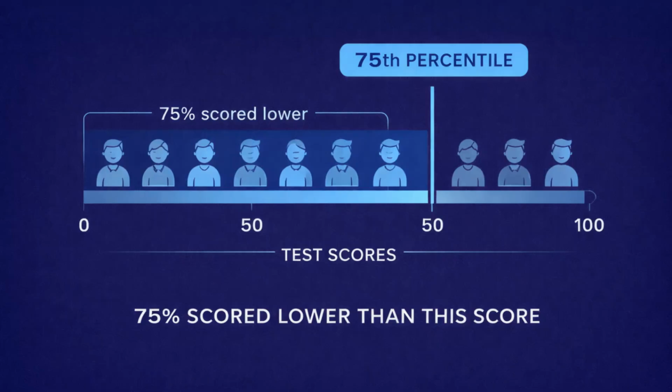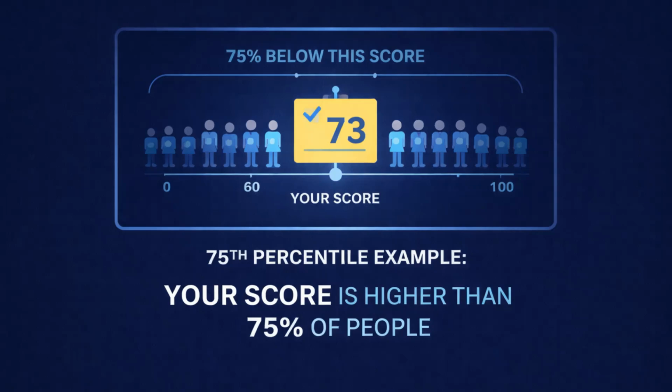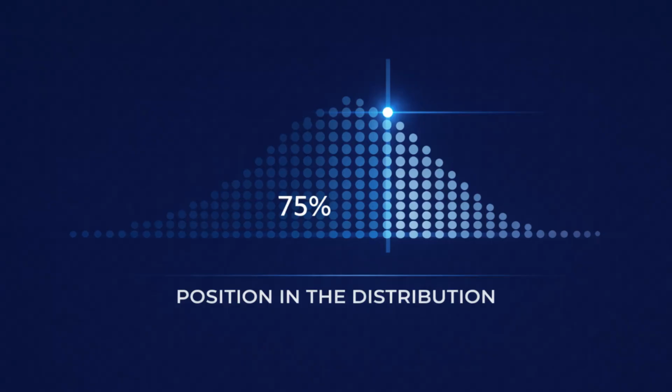This is where percentiles and quartiles come in. A percentile tells you what percentage of values fall below a certain point. Quartiles divide the data into 4 equal parts. These measures help describe position within a dataset rather than a single typical value. For example, being at the 75th percentile means a value is higher than about 75% of the values in the dataset. That statement is about position, not averages.